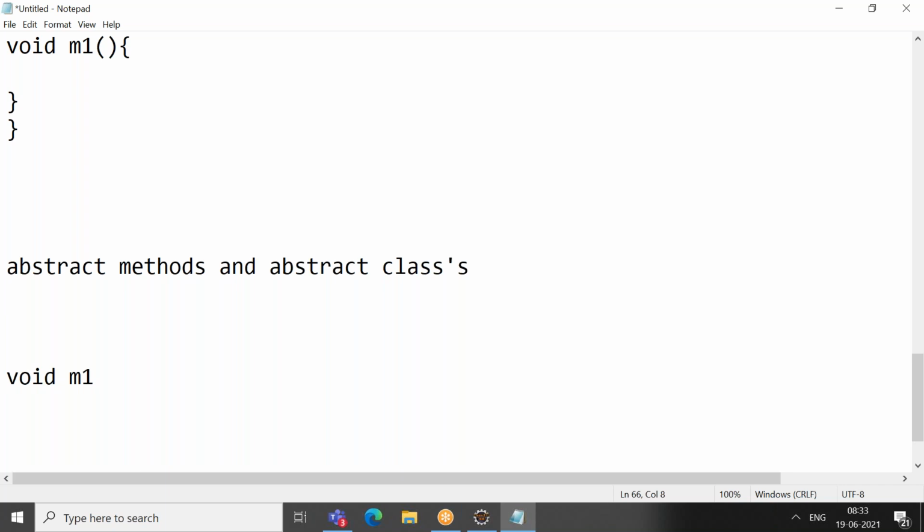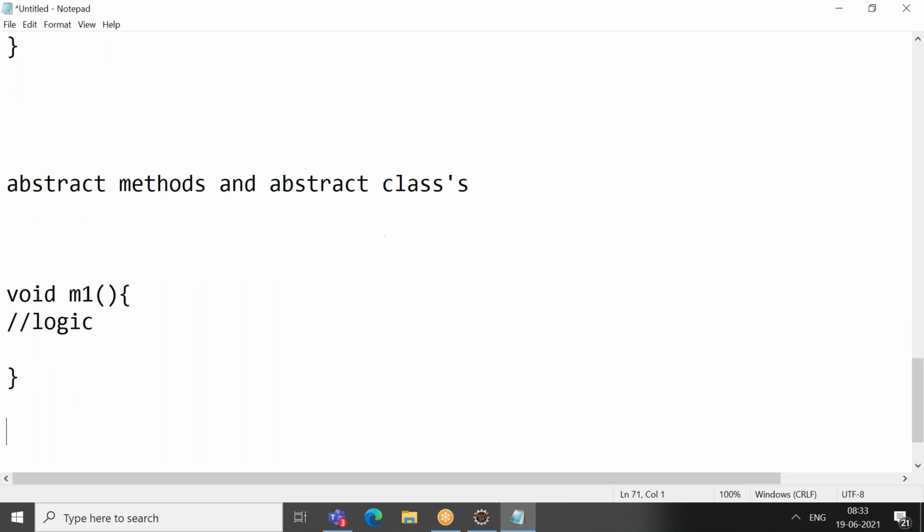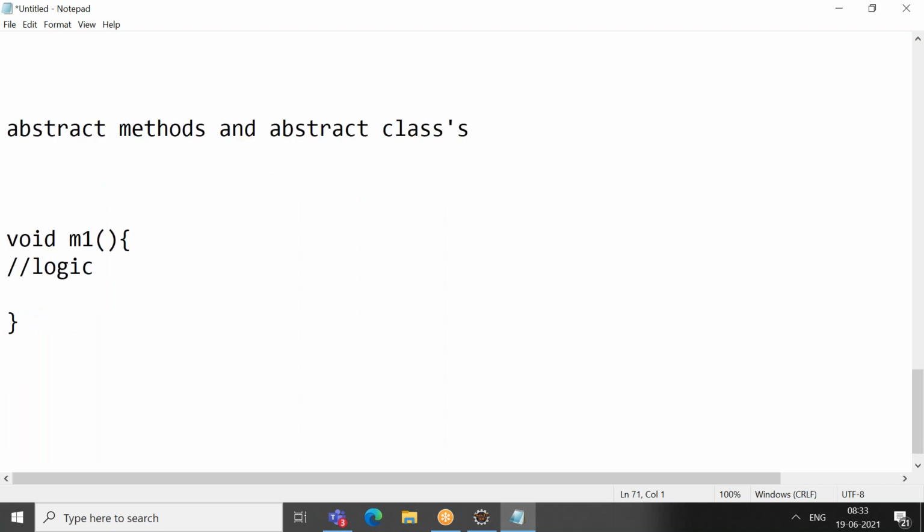As of now we have seen methods with a body, where you have logic, which specifies some action. But I do not want to write logic. I will tell you why we have abstract methods and why you need to use them. Whenever you want to write a method without any logic, you write it as abstract. This is the abstraction concept in Java. I just declare a method, end it with a semicolon, and put abstract before it.